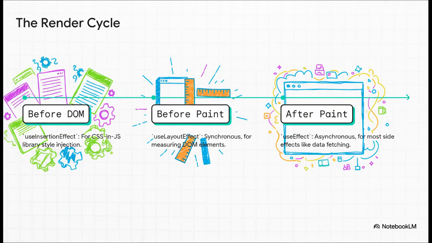Okay, the timing of these different effect hooks is absolutely critical. Let's look at the timeline. First, for things like CSS-in-JS libraries, useInsertionEffect fires before React even touches the DOM. Then, React actually mutates the DOM. Immediately after that, but before the browser actually paints anything to the screen, useLayoutEffect runs. This is for when you need to measure DOM elements. And finally, after the user sees the visual update, the normal asynchronous useEffect runs. This is why 99% of the time, useEffect is the one you want.